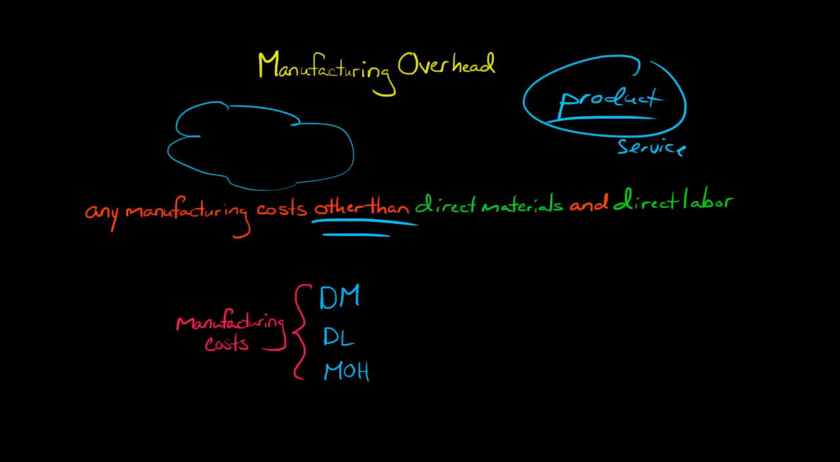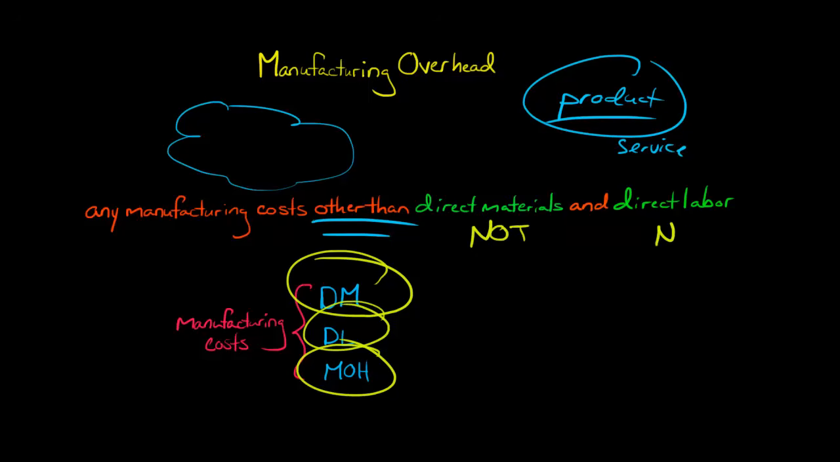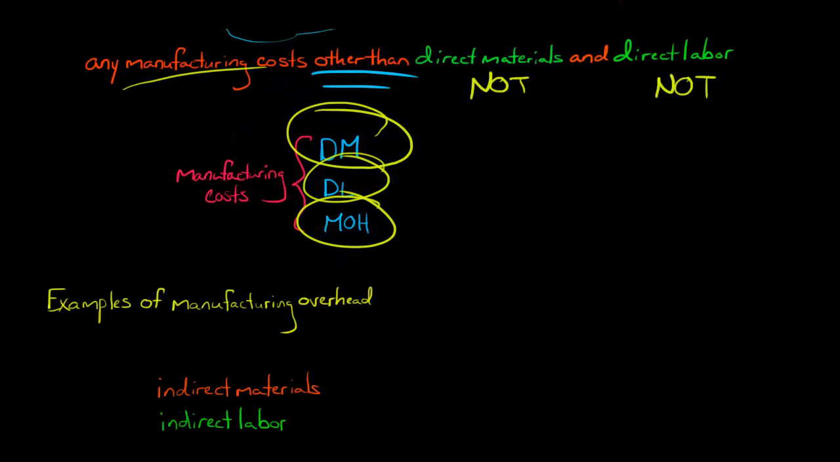So if we did a quick overview of the manufacturing costs for a manufacturer, we've got the direct materials, we've got the direct labor, and then we've got manufacturing overhead. I know it's not fun when someone defines something by saying what it's not, right? Because really all I've told you here is that it's not direct materials, it's not direct labor, and yet it's a manufacturing cost. So what are some examples of manufacturing overhead?